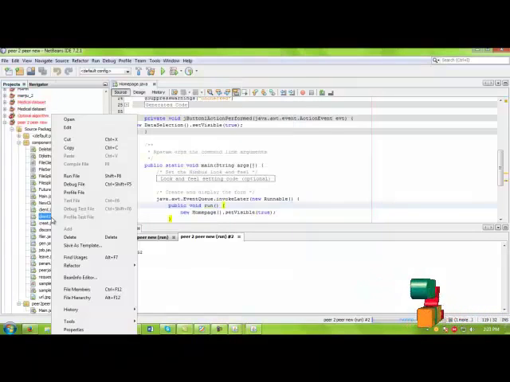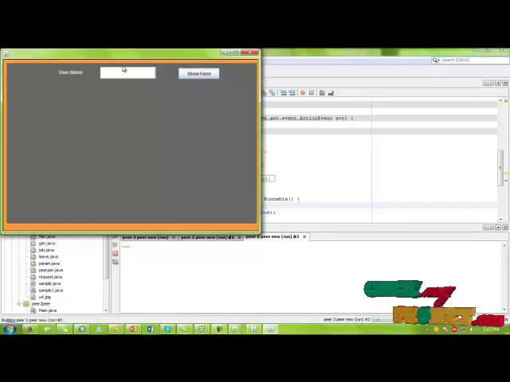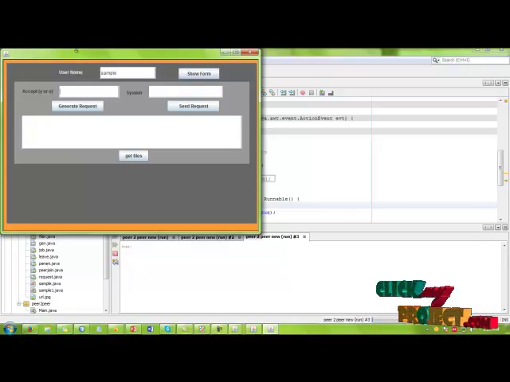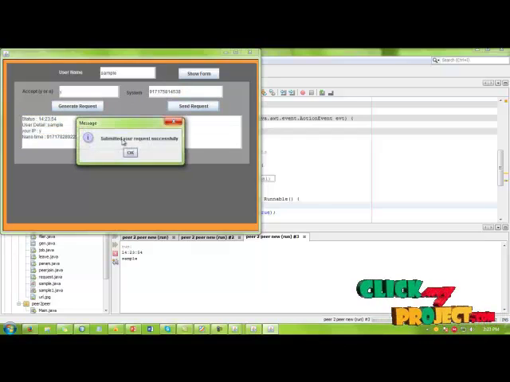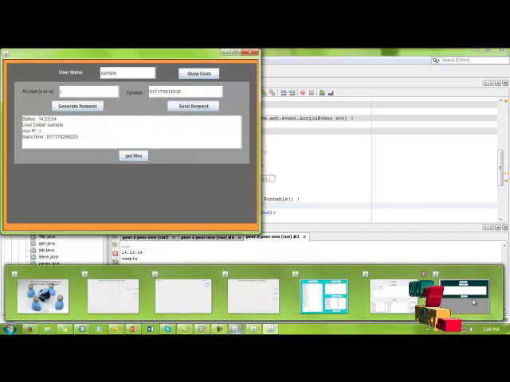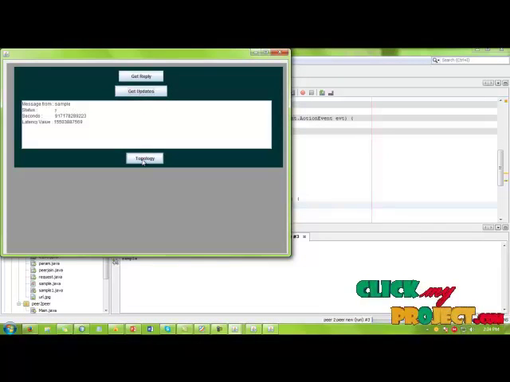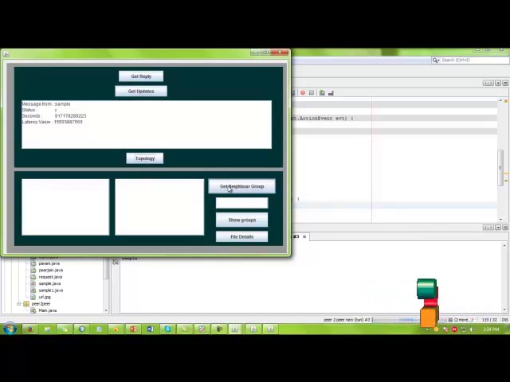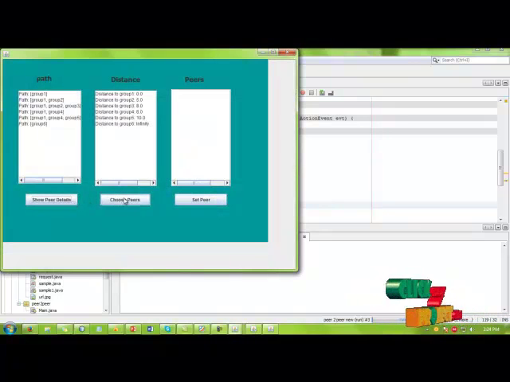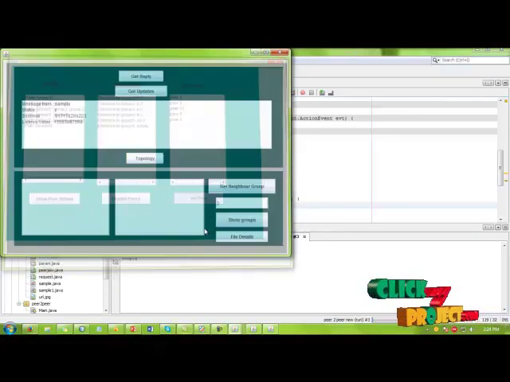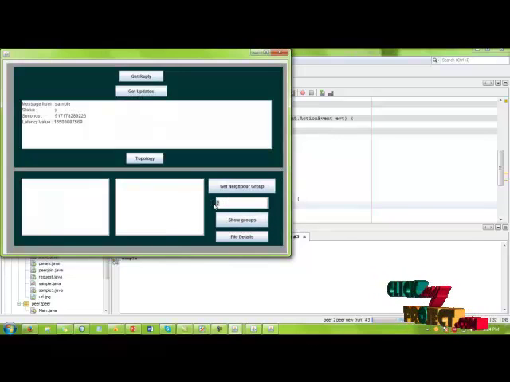Here you are going to click Client1.java and also enter the name. Yes or no, just click yes. Generate the request, and we get the information and send the request to the server. We get those updates and we are going to find the nearest group. We get the path and the distance and we get the peer. The nearest group of 5 is 2.